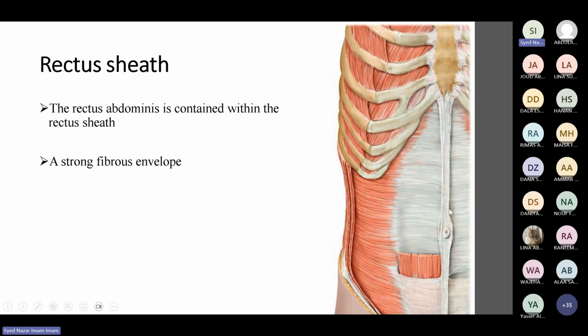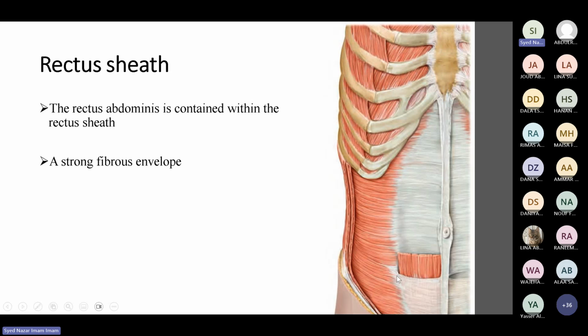And when they come in the midline, coming from one side and the other side, they enclose what? They enclose these muscles. What are these muscles? We have the rectus abdominis and rectus abdominis in the anterior part. So this rectus abdominis is enclosed by the fibrous sheath of what? Of this anterior group of muscles. And then all together, they form what? They form the rectus sheath.